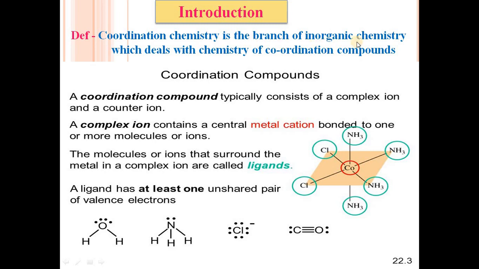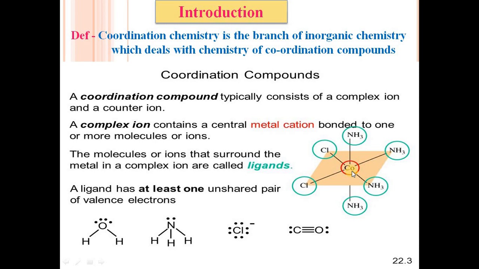Coordination chemistry is the branch of inorganic chemistry which deals with the chemistry of coordination compounds. Simply, coordination chemistry means bonding between metal and ligand. A coordination compound typically consists of a complex ion and a counter ion. A complex ion contains a central metal cation bonded to one or more molecules or ions. The molecules or ions that surround the metal in a complex ion are called ligands.